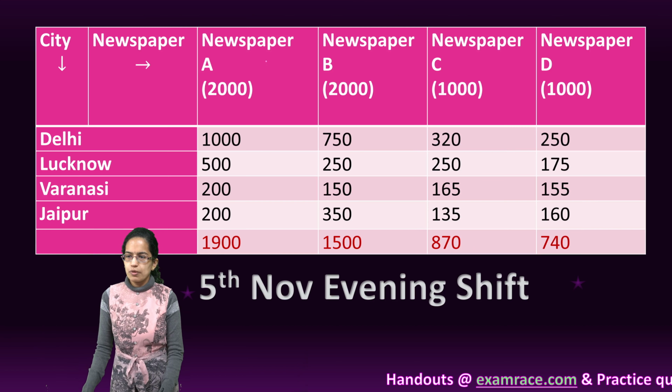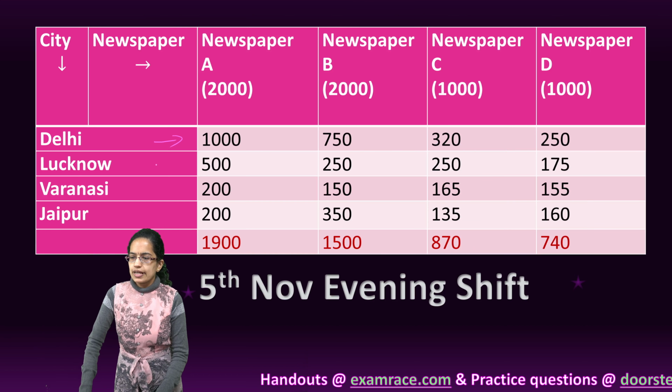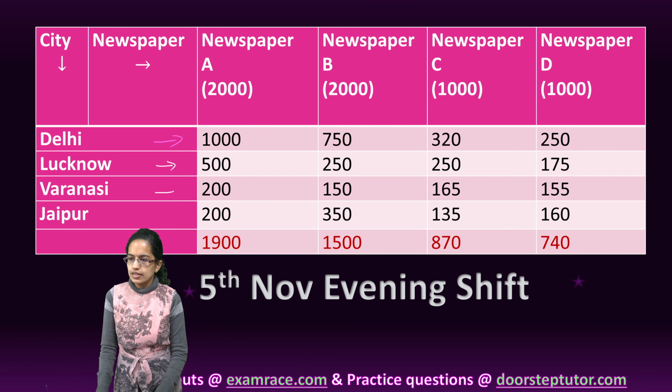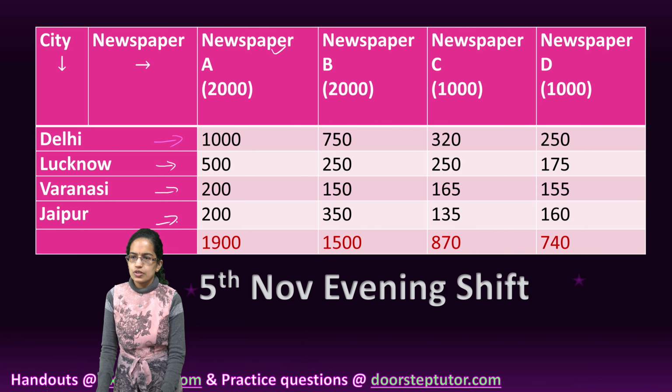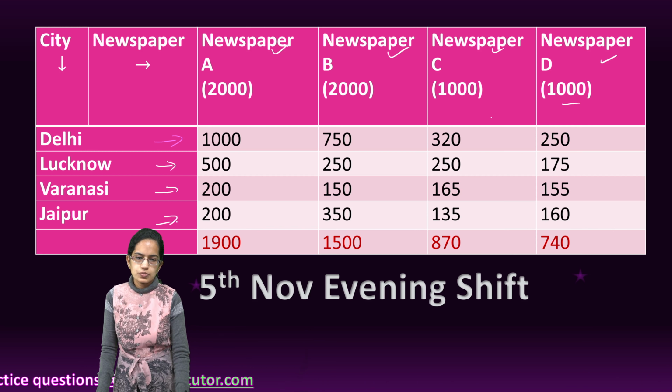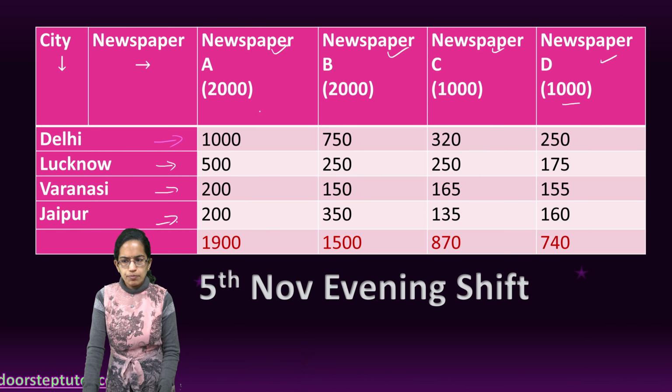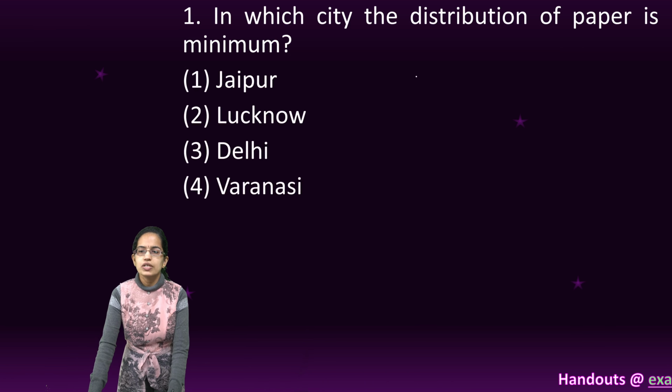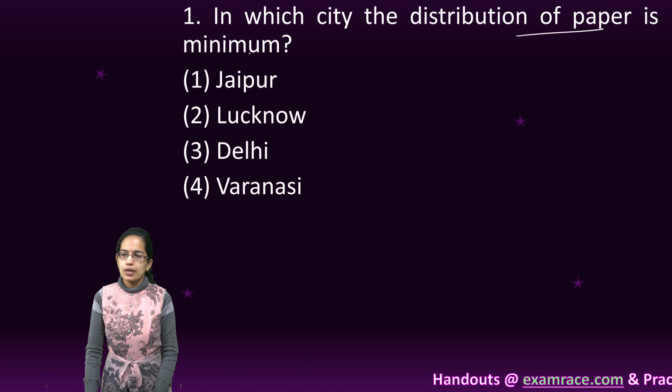You have newspapers supplied in the cities of Delhi, Lucknow, Varanasi and Jaipur. The newspapers are A, B, C and D. The total number distributed is given in the brackets. Now the first question is, in which city is the distribution of the paper minimum?